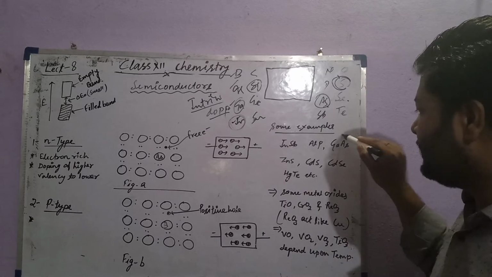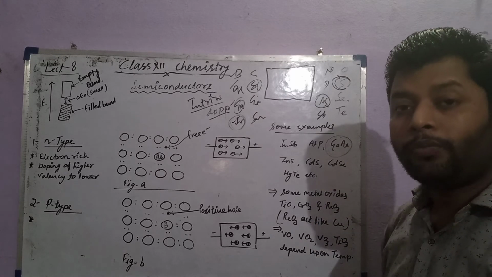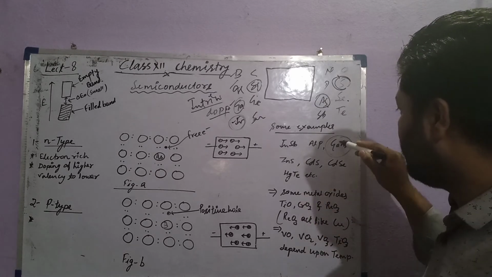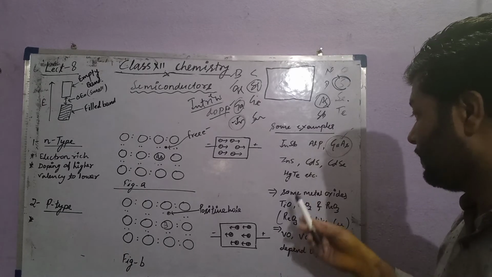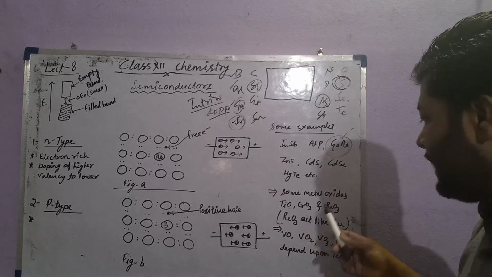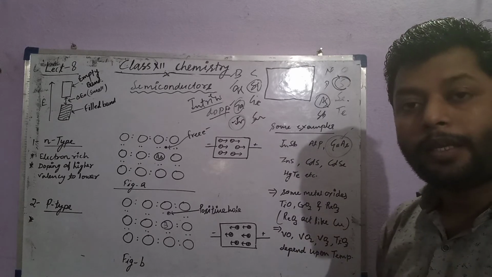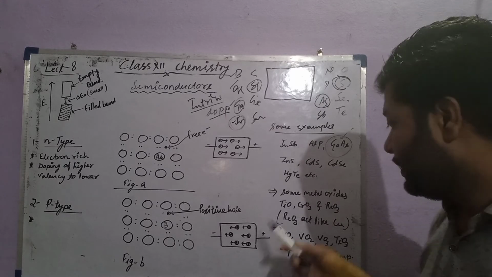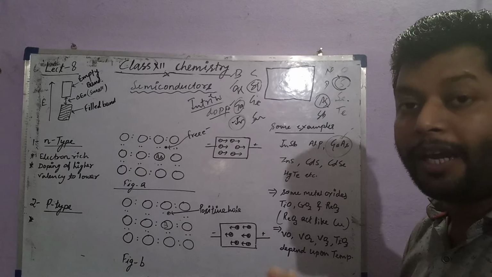Gallium arsenide is one of the important semiconductors we have, with very enormous applications in semiconduction. Some metal oxides like titanium oxide, chromium oxide and rhenium trioxide are very good semiconductors. They sometimes act like metals.